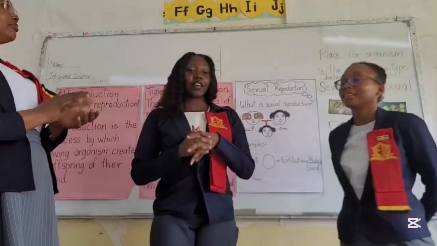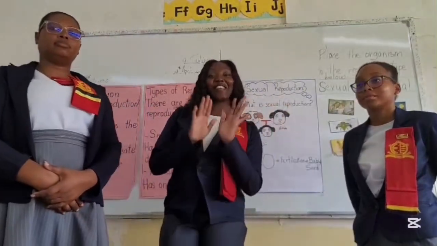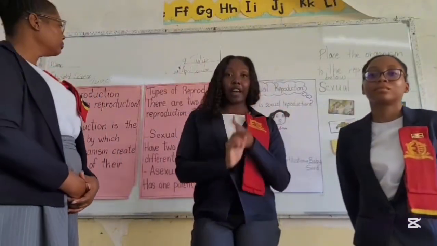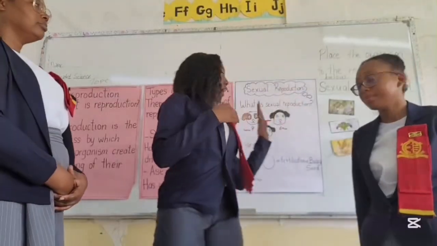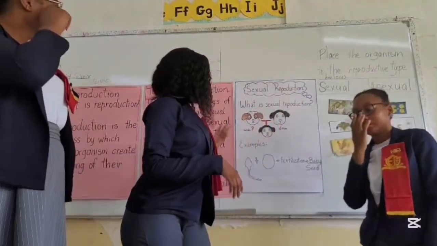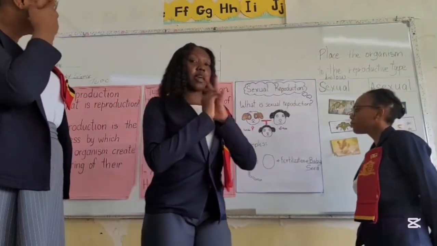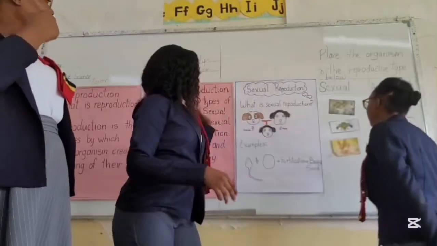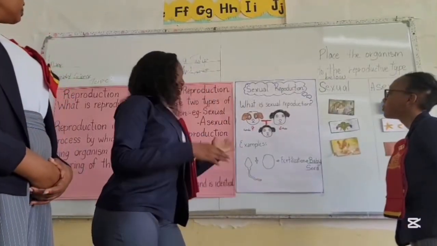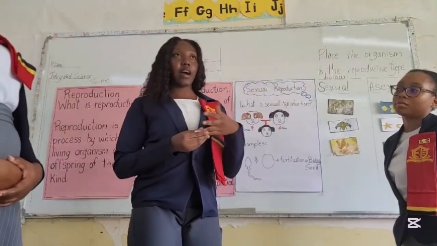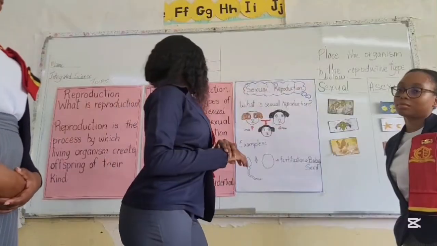Very good, students. So that brings us to the end of our lesson. What have you guys learned? Very good, very good. We have learned the importance of reproduction. We defined reproduction. We talked about the types, which are asexual and sexual reproduction. We talked about what takes place during sexual reproduction with the fusion of the male and female gametes. We also went on to talk about asexual reproduction. Some examples would include the potato, the lizard, and different other examples.